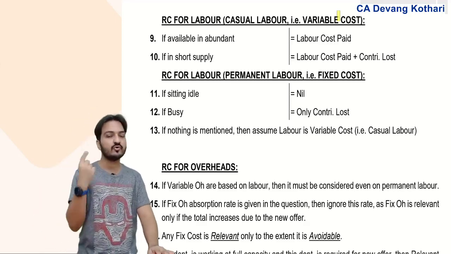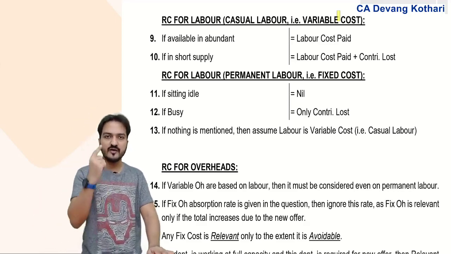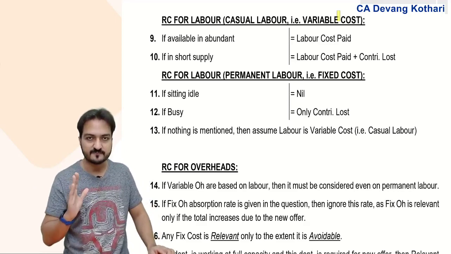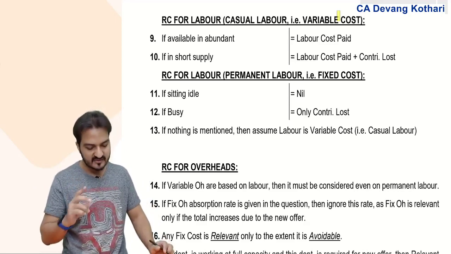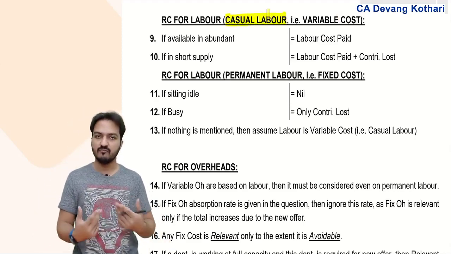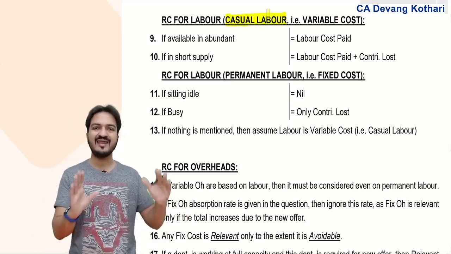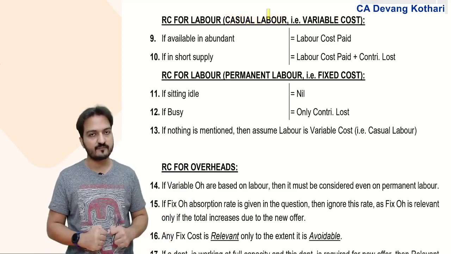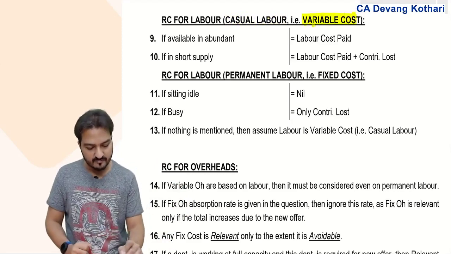That is why my total labor cost is generally taken as variable cost. Done? Yes. So casual labor means the labor which can be removed when you don't have work, and you can hire new labor when you need more work. Hence it becomes variable cost.